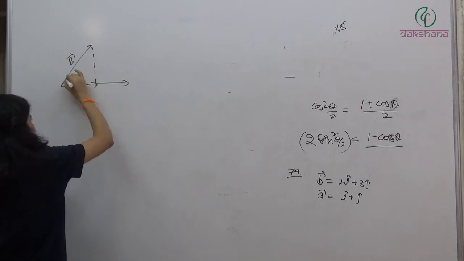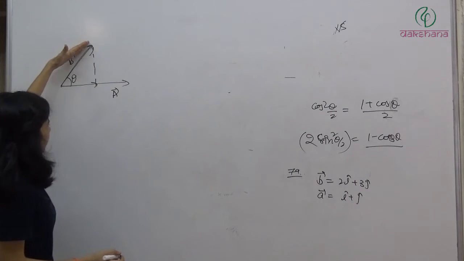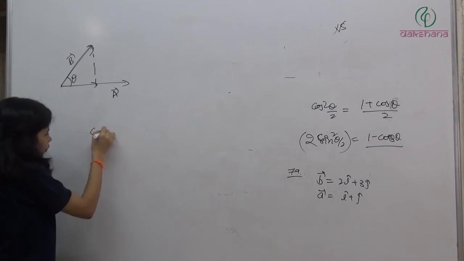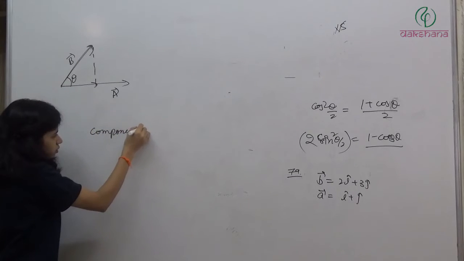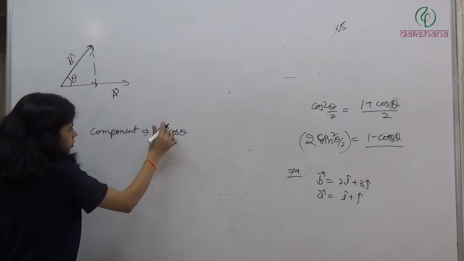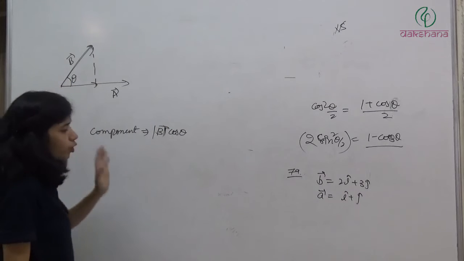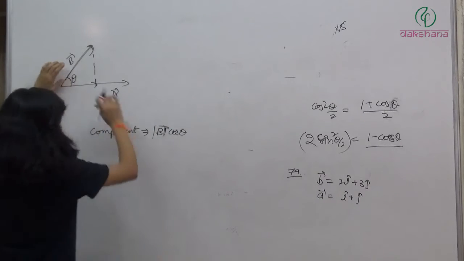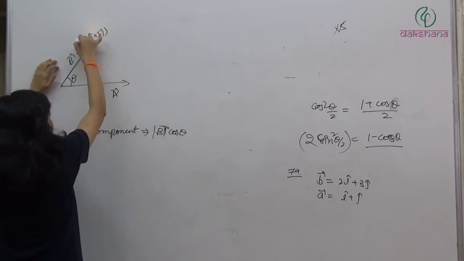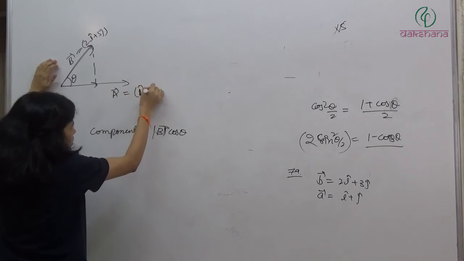What do we write for it? If we have a vector B like this, and this is A, then the component of that vector in this direction will be the projection. And what is that projection? That component is nothing but B cos theta, right? B cos theta, mod B into cos theta. So now I want to find out B cos theta. I have a vector 2i plus 3j whose component we want to find out in the direction i plus j.